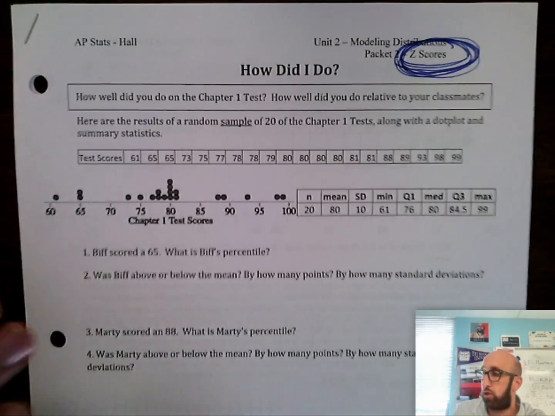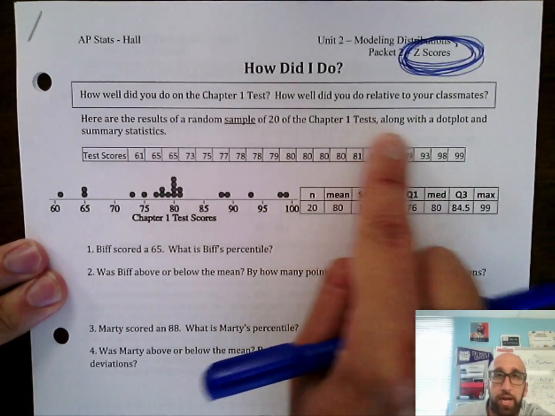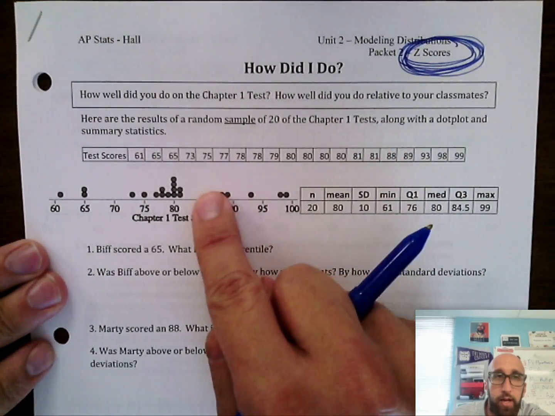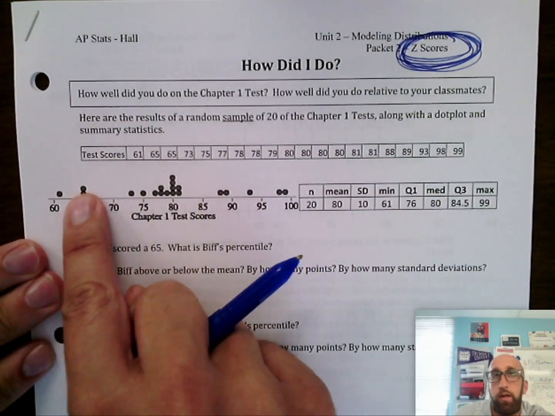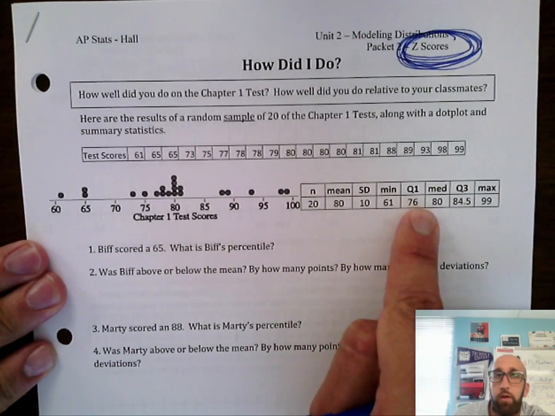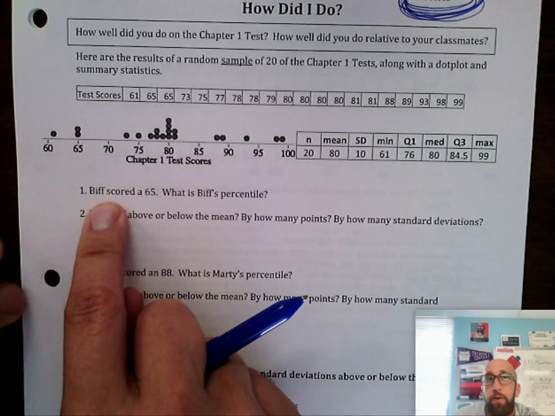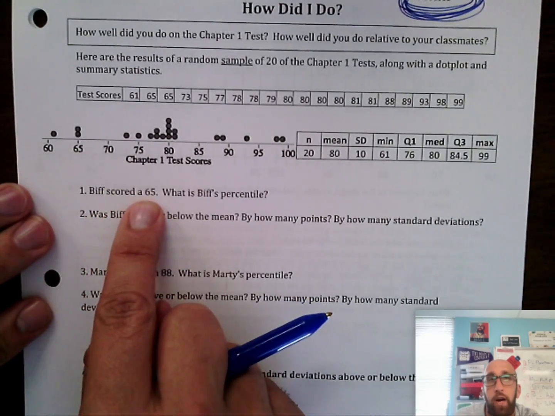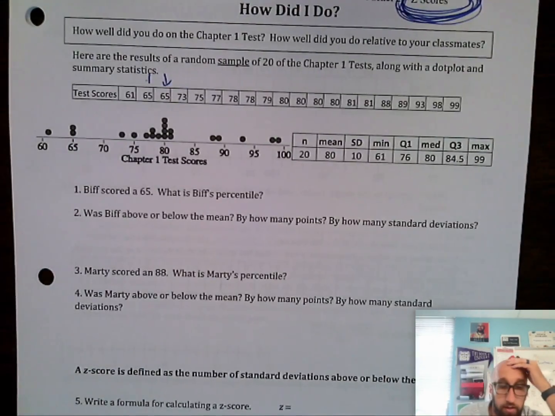Let's go. So here are some results of a random sample of 20 Chapter 1 tests along with a dot plot and summary stats. There's everyone's scores, there's a dot plot, and then there's the mean, standard deviation, minimum, Q1, median, Q3, max. So Biff scored a 65. Biff's right there. Okay, so we need to figure out Biff's percentile.